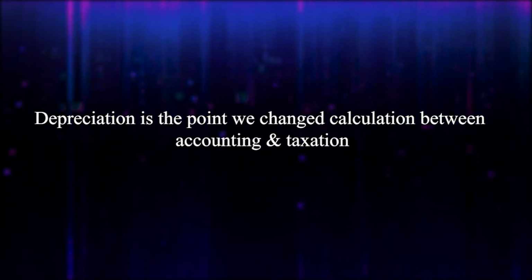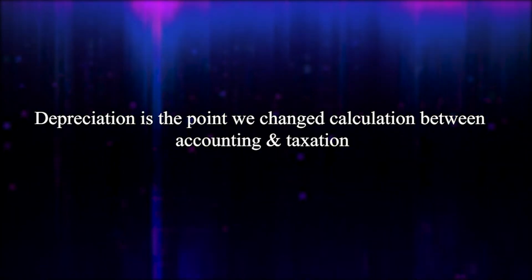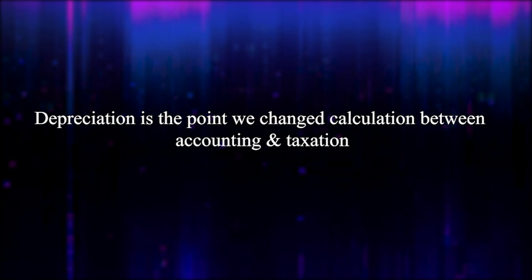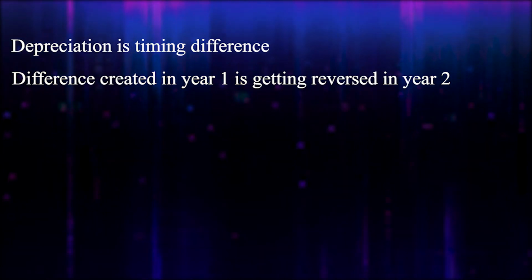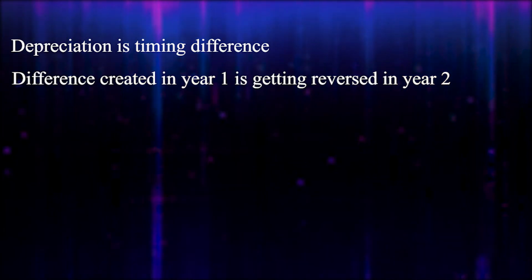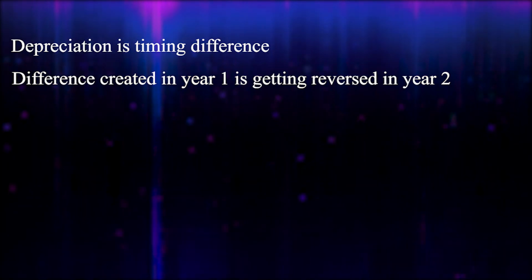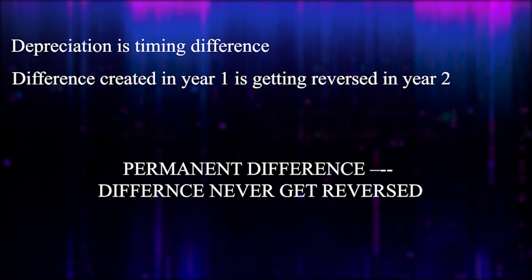Okay. Please note one important observation here that I want everyone to focus on. In whatever we discussed now, depreciation is the point where the calculation differs between accounting and taxation. That is, as per accounting norms, depreciation was different. As per taxation, depreciation was different. Okay. Depreciation is a timing difference. That is, the difference created in year 1 is getting reversed in year 2. Hope you are clear with this concept. That is, a timing difference is temporary in nature. The difference will get reversed in due course of time. And a permanent difference is permanent in nature. The difference will never get reversed.